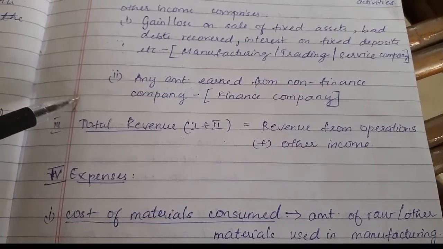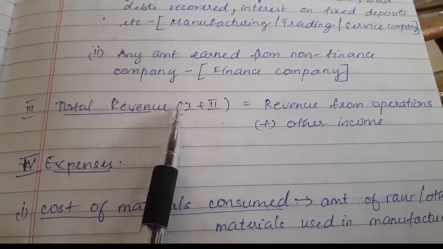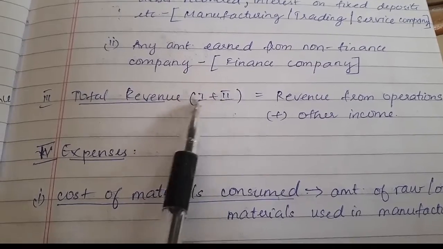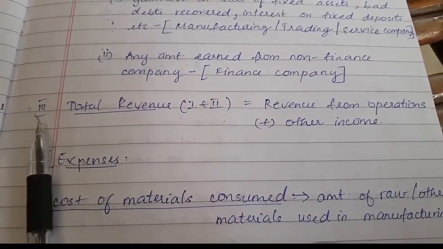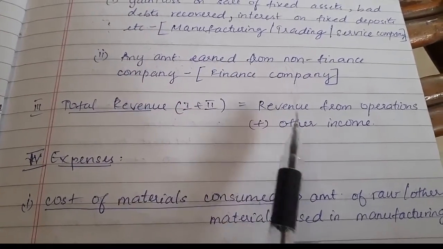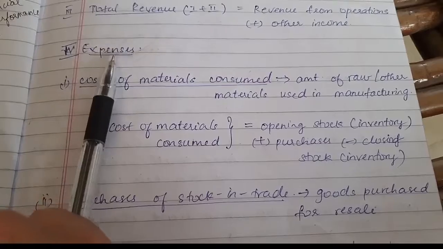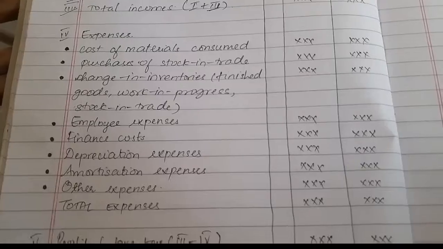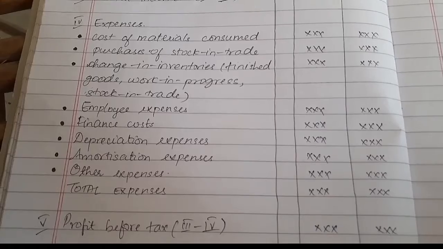Next, when you add the first and second, I mean your revenue from operation and other income, you get total revenue, which comes under your third one. So total revenue is nothing but the sum total of revenue from operation and other income. And the fourth content that is displayed is expenses. Under expenses, you have these categories listed.